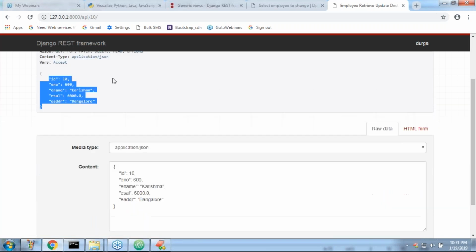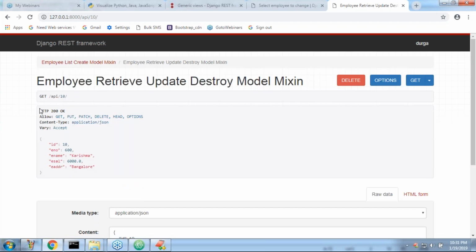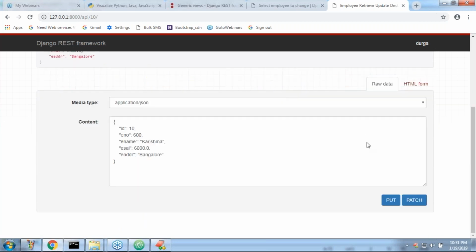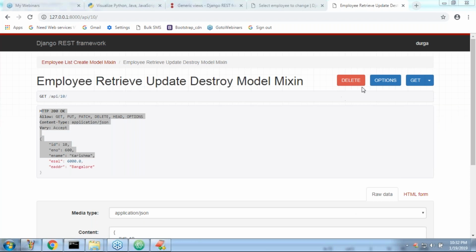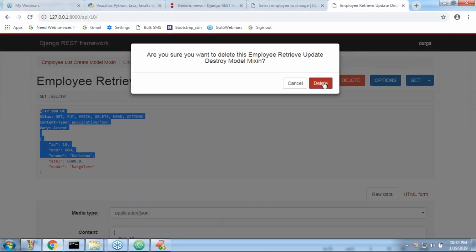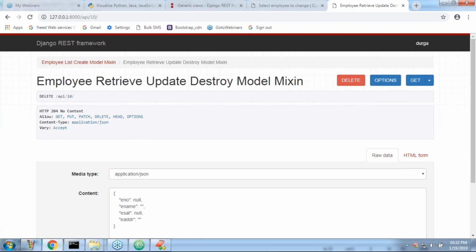Now do you know, sir, the detail operation is there. Next put and patch is also there, update. Now you can see the delete option also. All 4 operations you can perform, sir. Now delete I want to do. Are you sure you want to delete? Yes, I want to delete. That's all. Deleted, sir. Any doubt?